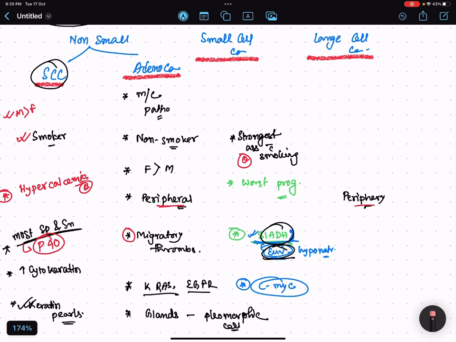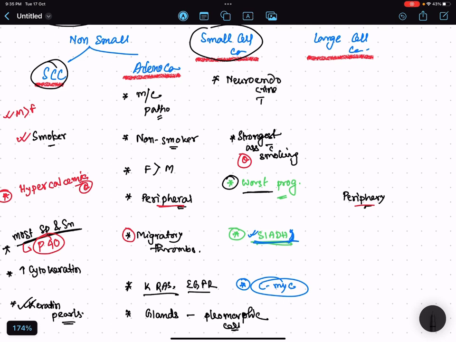Coming back here, coming to small cell carcinoma, very important. Why does it have a worse prognosis? Because it is a neuroendocrine tumor. It is an example of a neuroendocrine tumor.